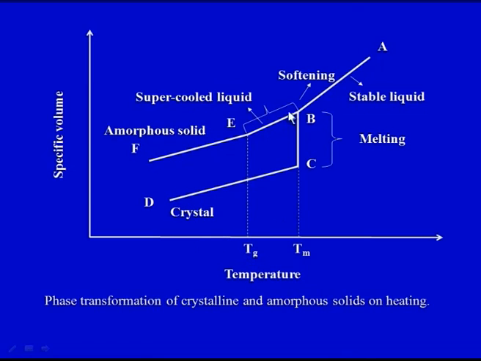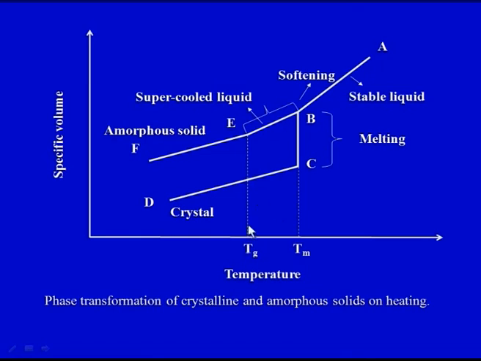Now, we can see here A to B and C and D, it is crystalline; A, B, E and F, it is amorphous solid. This is the curve for the crystalline solid, and this straight curve is for the amorphous solid, and this point Tg, the glass transition temperature, falls on the amorphous solid. So in case of amorphous solid we have the glass transition temperature.